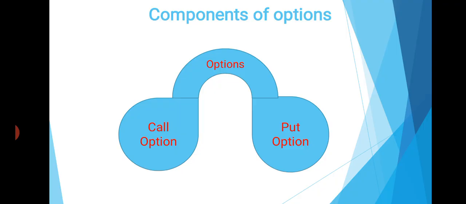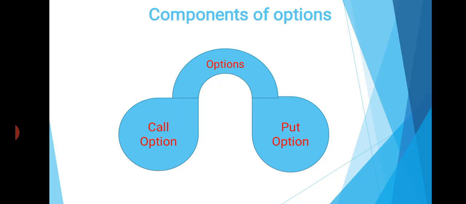A call option, when it is written against the asset owned by the option writer, means seller, is called covered option. And the one written without owning the asset is called naked option.